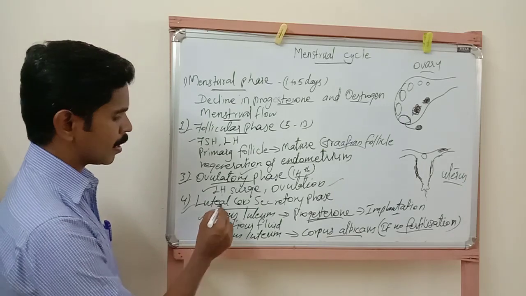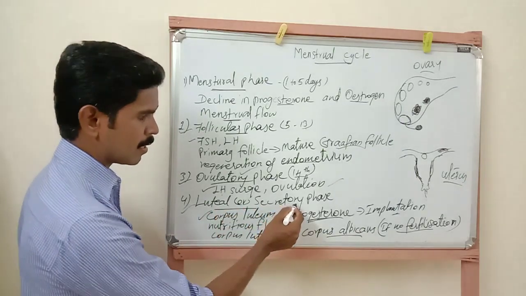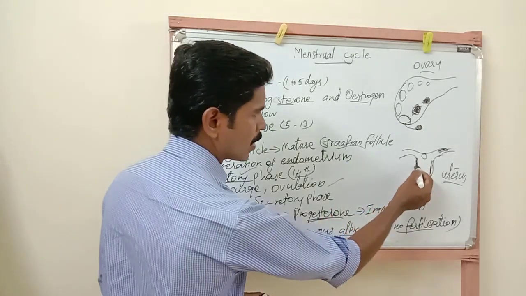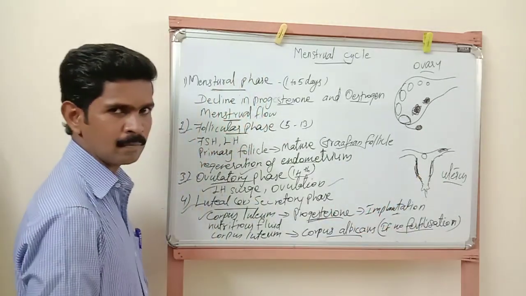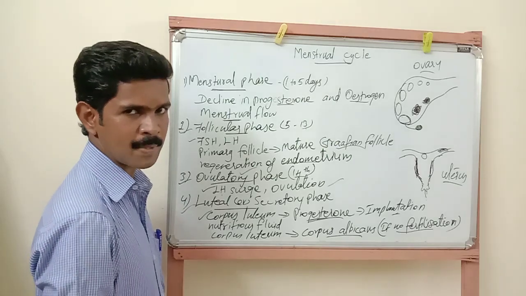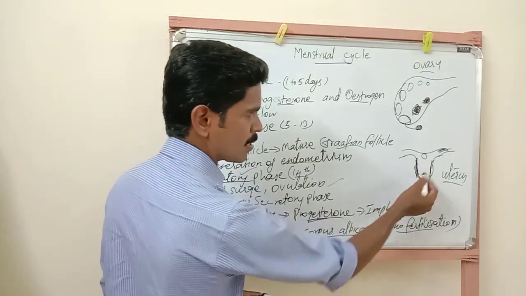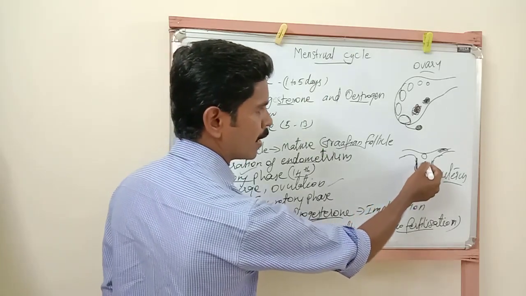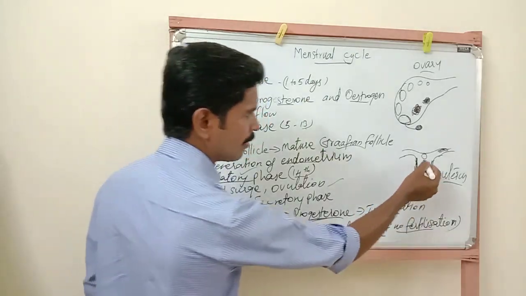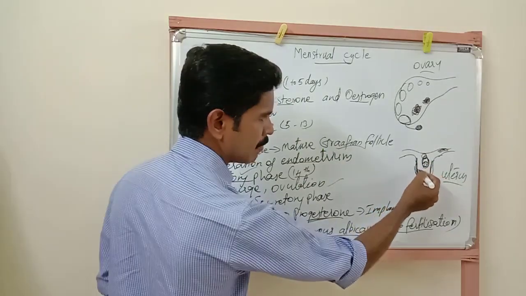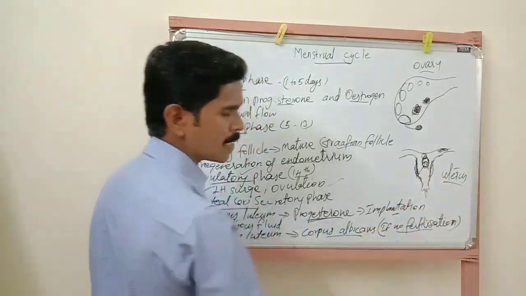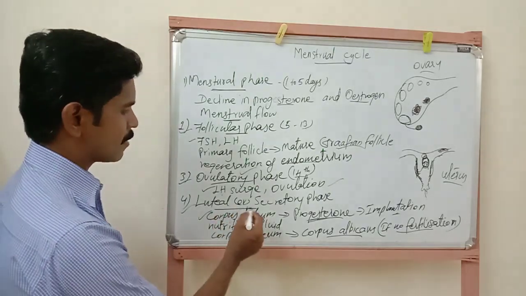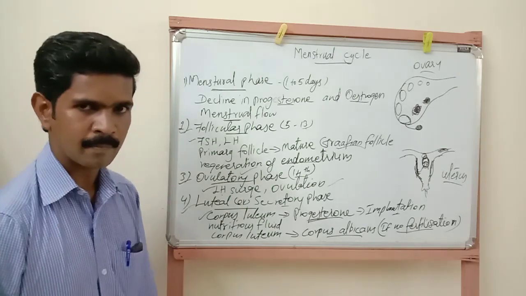And one more important point about this luteal phase is that this phase is also called secretory phase, because during this time the wall of the uterus secretes a nutritious fluid-like substance. This fluid-like substance consists of more nutrients. These nutrients are given to the developing baby. When the baby is developing inside the uterus, the baby receives the nutrients from the fluid secreted by the wall of the endometrium. That is why this phase is called secretory phase.